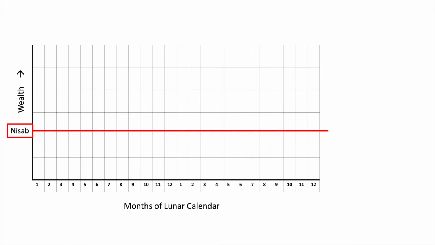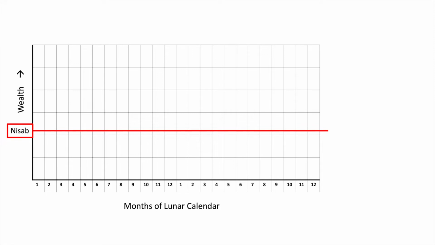On this graph, we can see 2 calendar years on the x-axis, from 1 to 12, and then again from 1 to 12. And these are lunar months for a lunar calendar, keeping in mind that the lunar calendar is about 10 days shorter than a solar calendar. And zakat is based on the calculation from the lunar calendar. And then on the y-axis you have wealth.